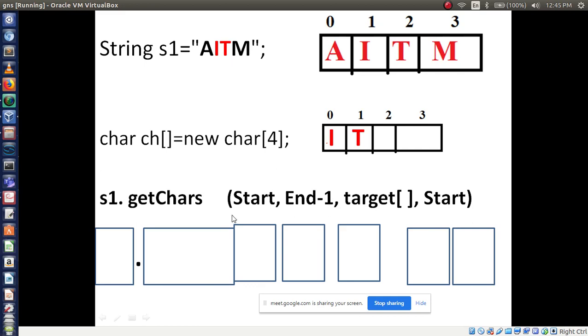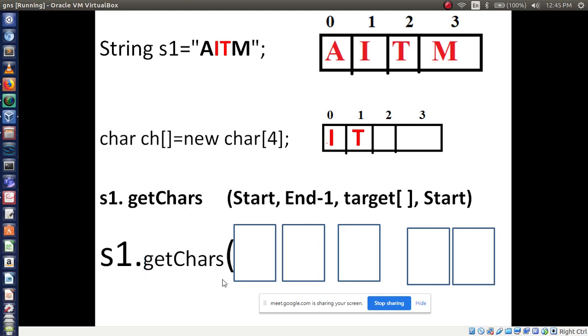Let's start. The S1 reference variable we have taken, followed by the method name dot getChars. Use brackets. Starting position: which position do you want to display? I belongs to index number 1. Here you have to mention 1.